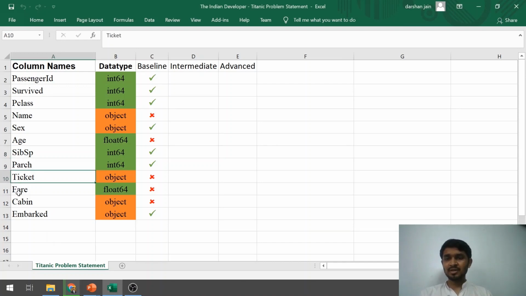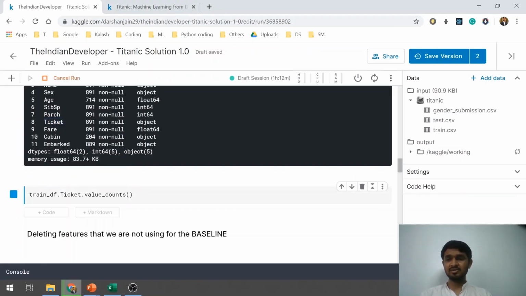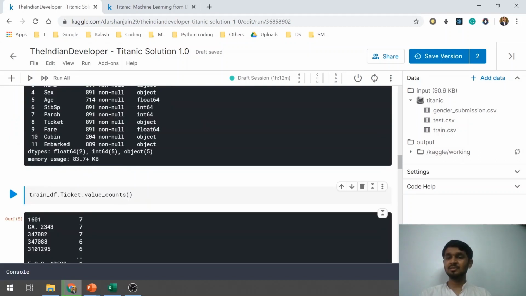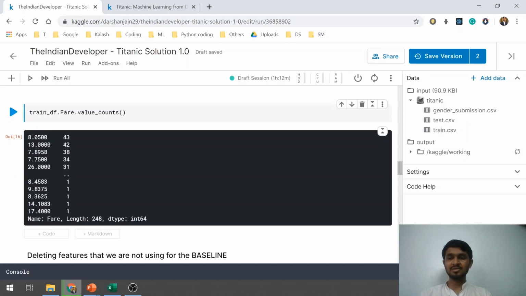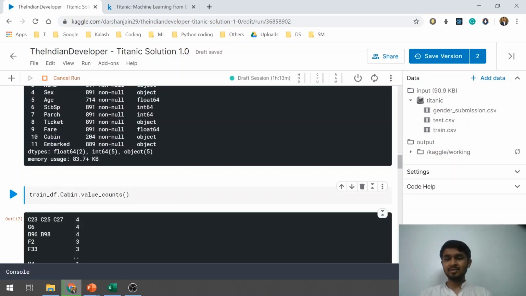Next comes the features called ticket, fare and cabin. These three features we are not using, and I'll show you why. Suppose I look at the value count of ticket. It is the same as the name column, where many unique values are there. That's why I've decided to drop it. The fare column is the same as the age column, and it needs some range to be introduced, and that will require data cleaning, so I've decided to drop it here in the baseline. Also for cabin, primarily I've decided to drop it because there is a huge number of nulls.